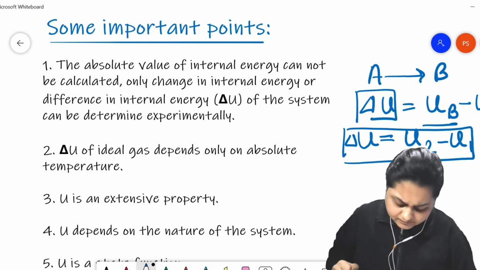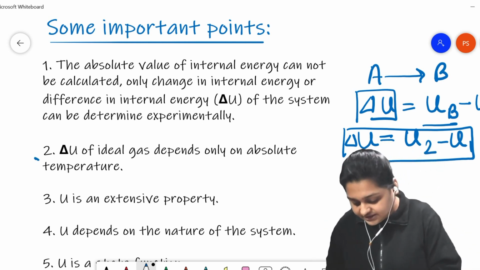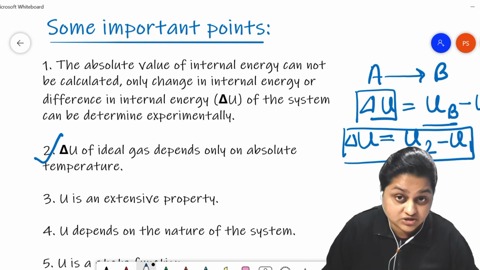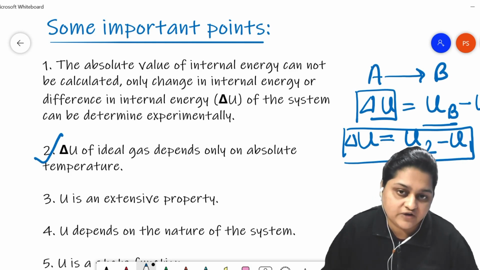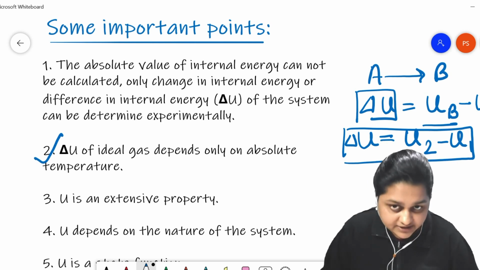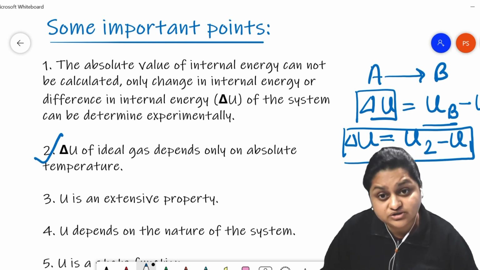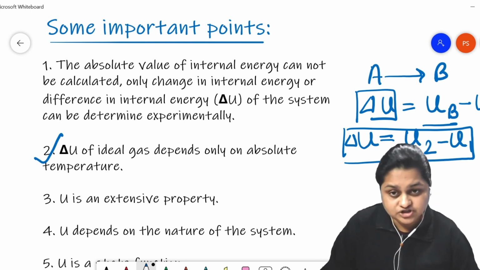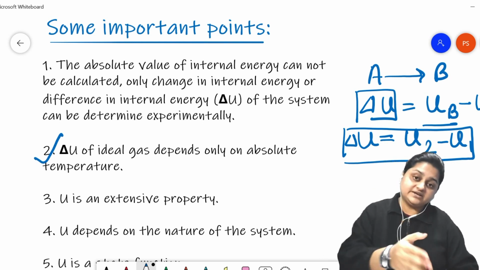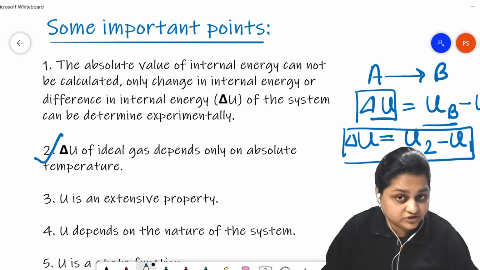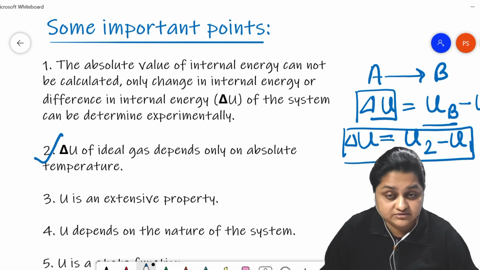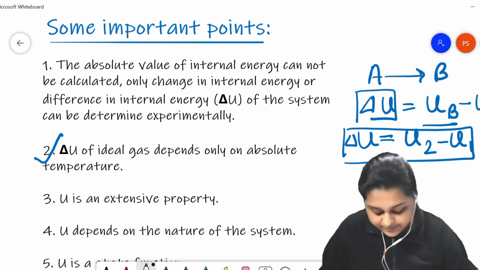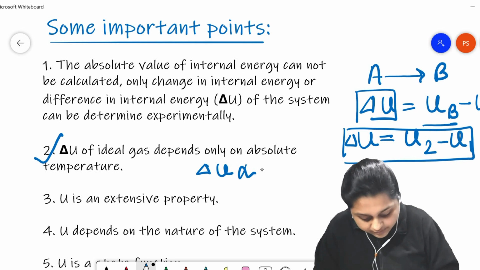internal energy. Now internal energy, specifically the change in internal energy, depends on the absolute temperature. We will confine our discussion only to ideal gas. For our standard, we will not talk about the real gas scenario. For ideal gas, delta U depends directly on the absolute temperature. Internal energy increases with the increase in the absolute temperature, and decreases with the decrease in the absolute temperature, that is delta U is directly proportional to T.